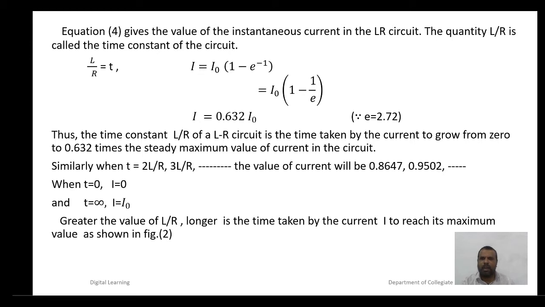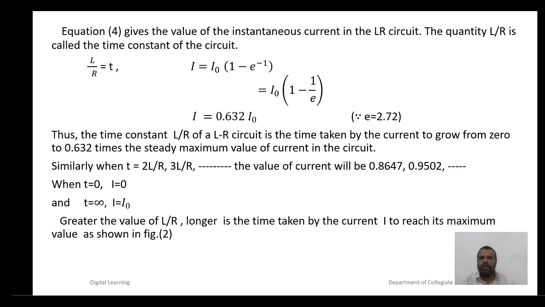I is equal to I0 into (1 minus e raised to minus 1). That is equal to I0 into (1 minus 1 by e), or I is equal to 0.632 into I0, because e is equal to 2.72. Thus, the time constant L by R of an LR circuit is the time taken by the current to grow from 0 to 0.632 times the steady maximum value of current in the circuit.